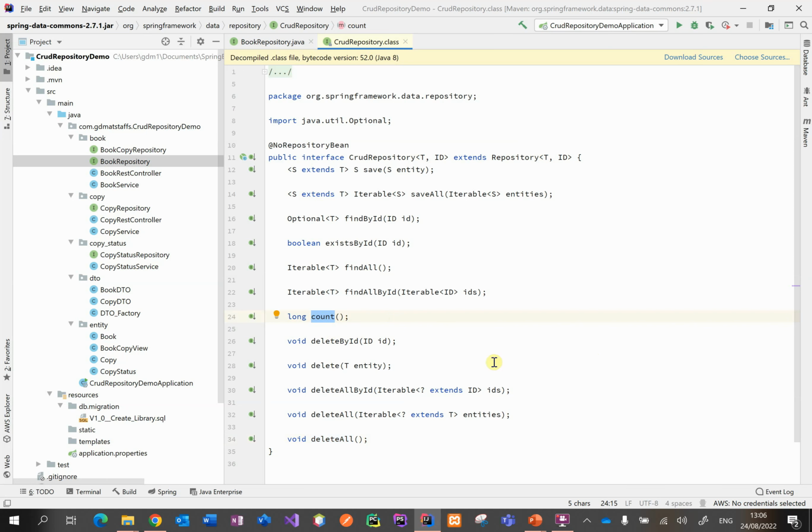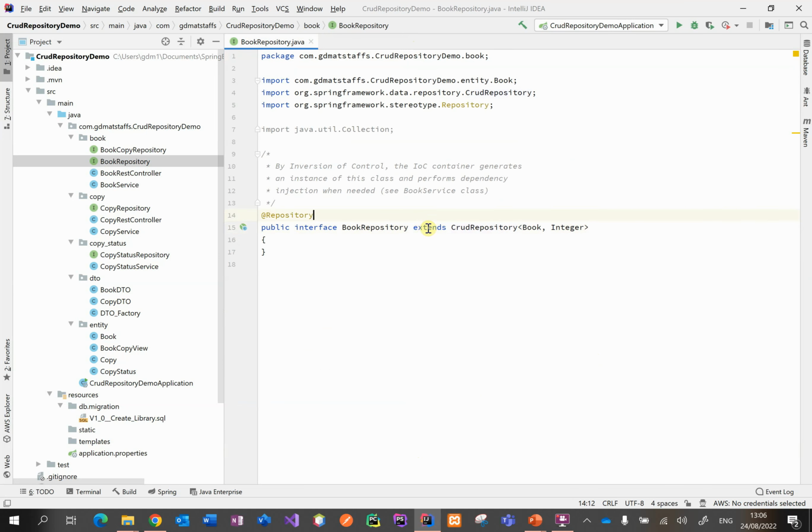Now these methods are all available to the BookRepository because BookRepository extends CrudRepository. And we're saying that the CrudRepository is to operate for entities of type Book, and the primary key of each of those entities is of type Integer. And that's all we need to write for the book repository, and we'll be able then to make use of it.